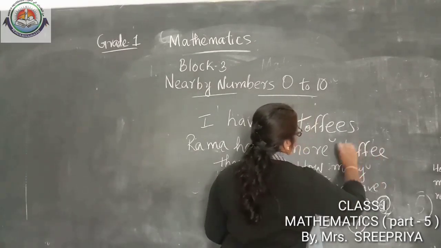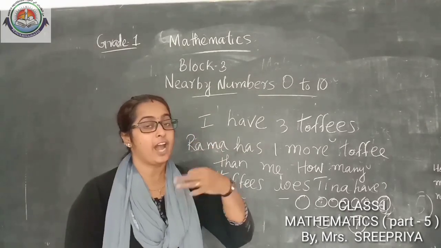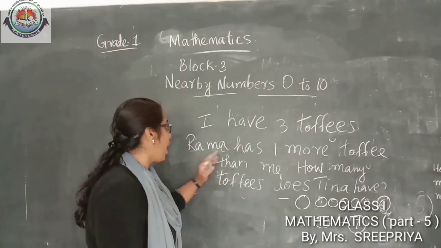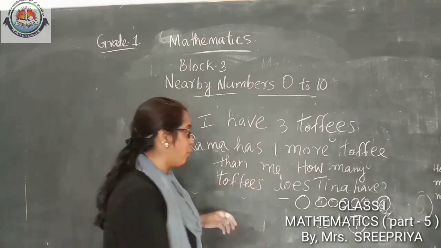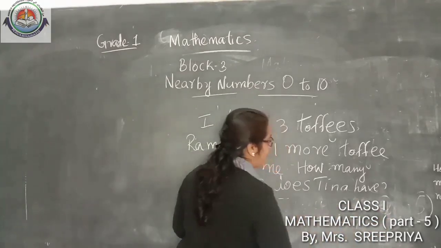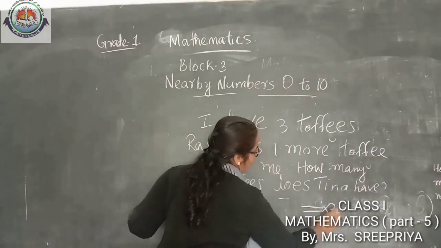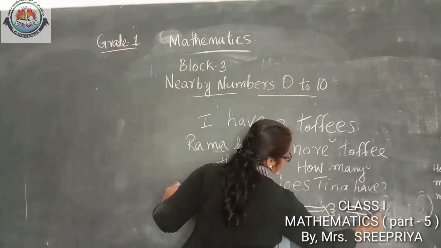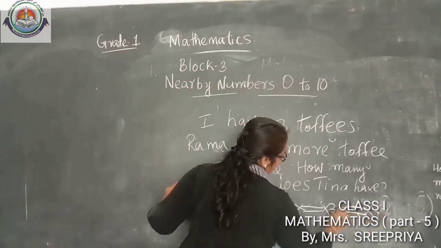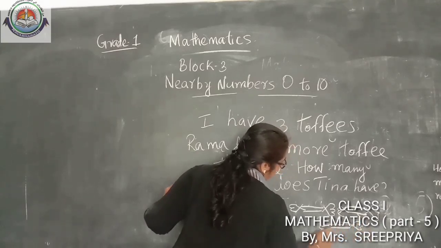See, look here all of you, this question. One more example. I have 3 toffees. Rama has 1 more toffee than me. How many toffees with me? I have 3 toffees. 1, 2, 3. How many do I have? Yes, I have 3 toffees.